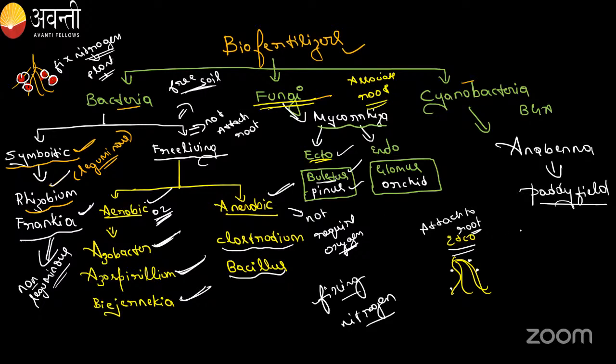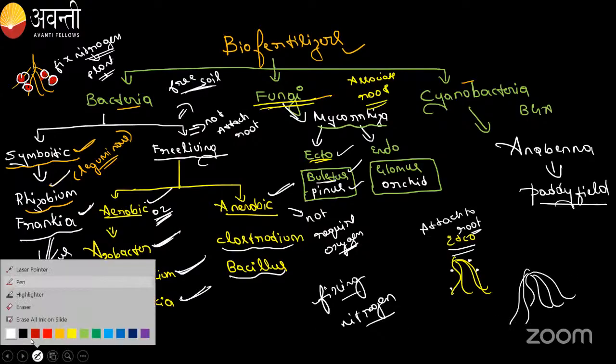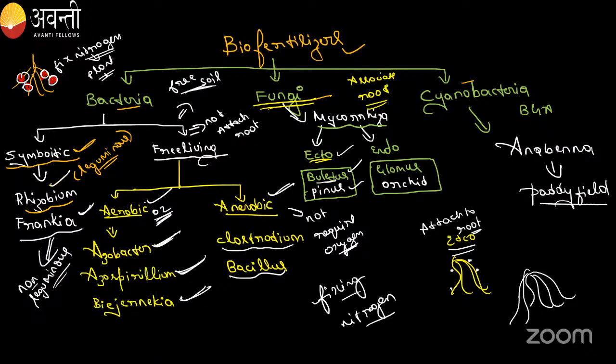Okay. Then for some plants what will happen? This is the root. So here it is attaching inside, means it is attaching in the cortical cells, into the tissue.